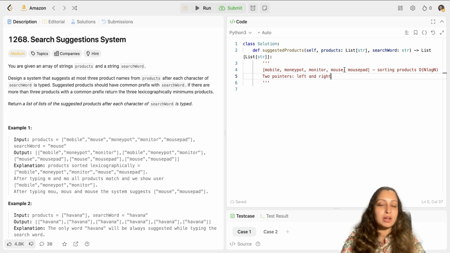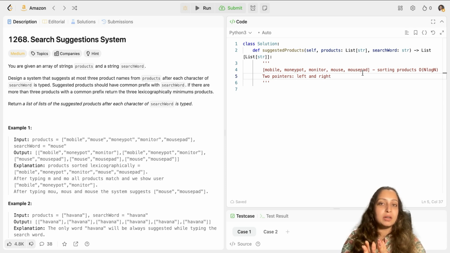So your left pointer comes here at the fourth word, and here the condition is met. Same for the right pointer, there the condition is met. In case the condition is not met at the right pointer, you will keep on decrementing the right pointer. So you increment the left pointer, but you decrement the right pointer. And that's how you find the words.